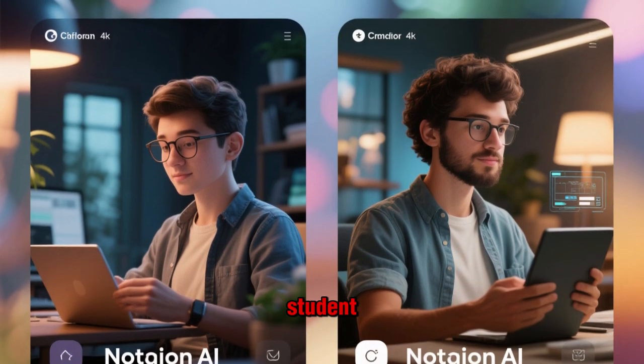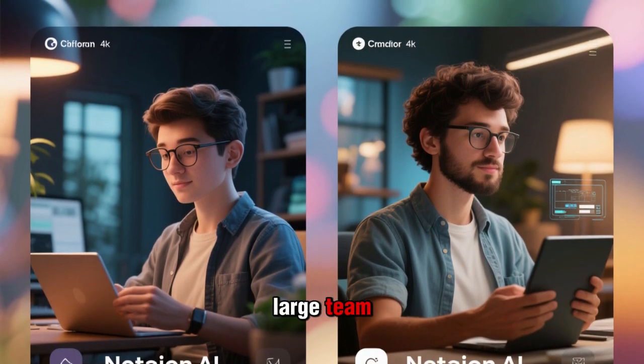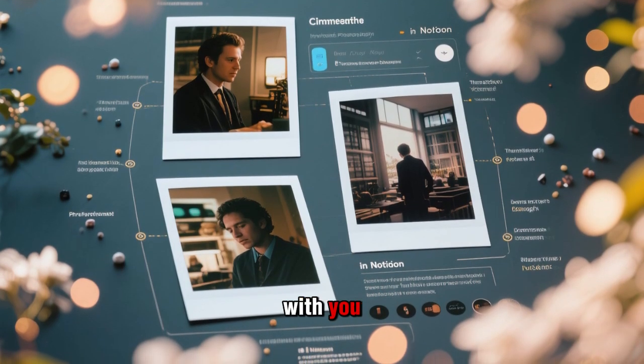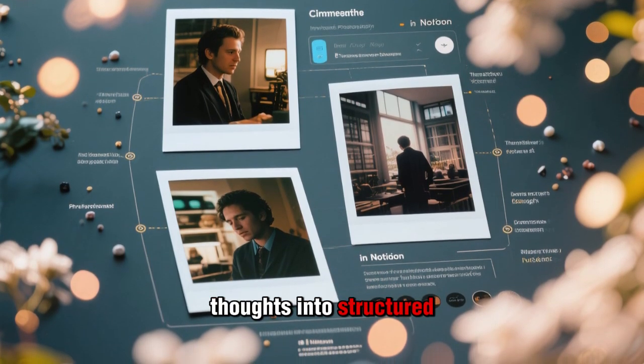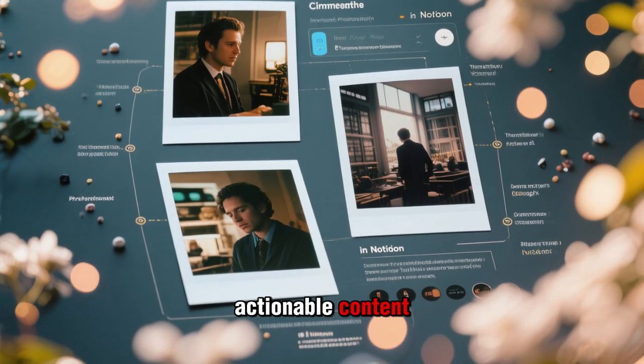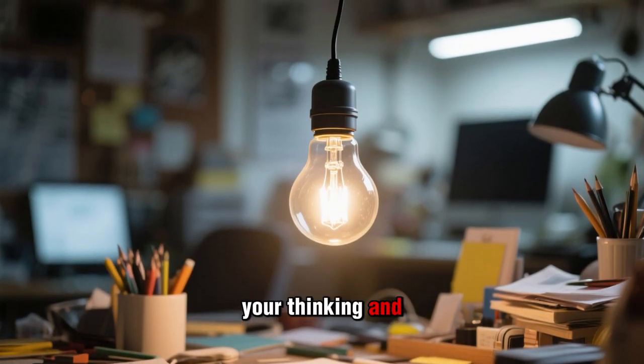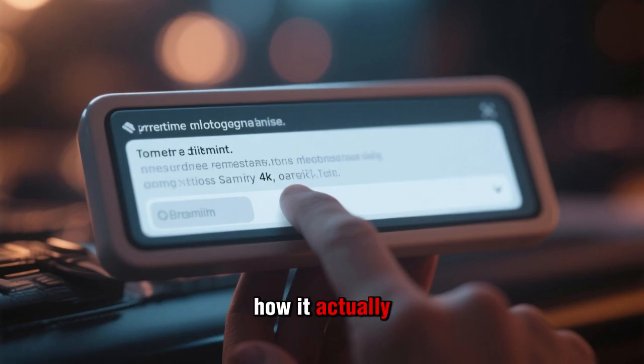Whether you're a student, a professional, or part of a large team, instead of just giving you a blank page, Notion AI works with you, turning your scattered thoughts into structured, actionable content. This isn't just about saving time. It's about enhancing your thinking and creativity. Let's look at how it actually works.